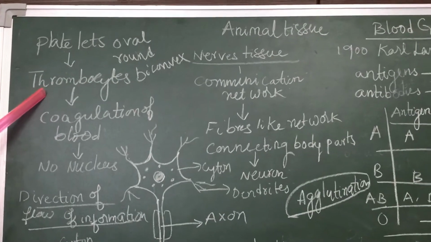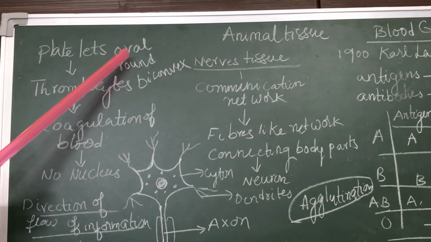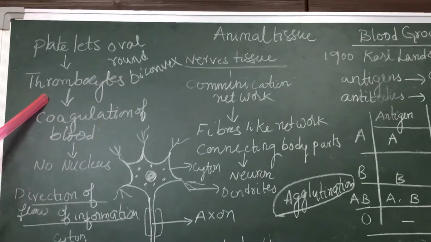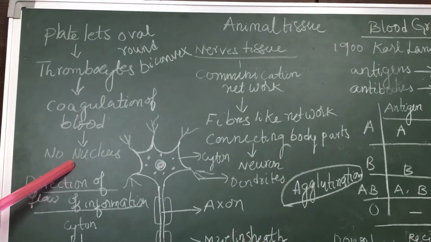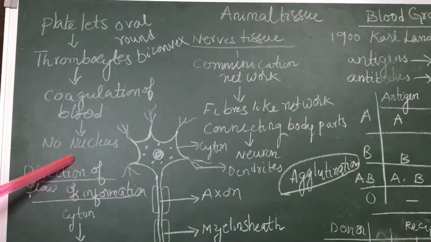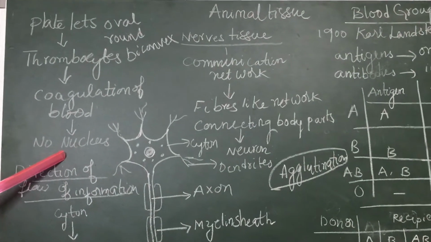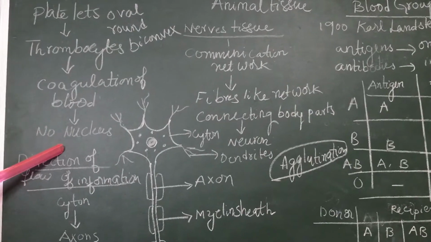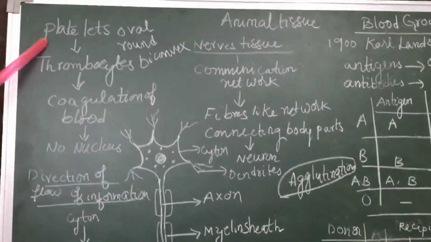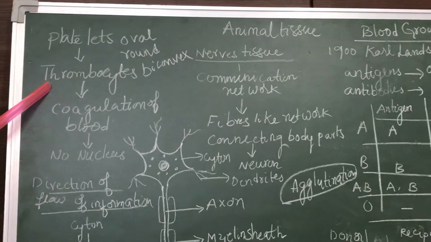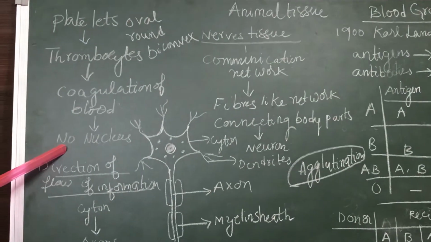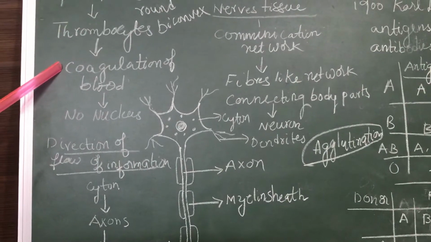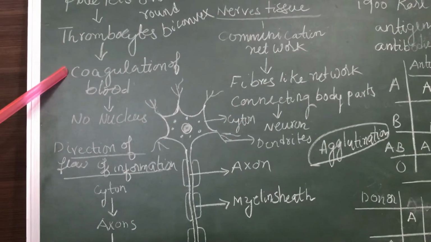The shape of these thrombocytes is oval, round or biconvex, and these platelets or thrombocytes do not have a nucleus. In the previous class we discussed that red blood cells are also called erythrocytes and white blood cells are also called leukocytes. Now platelets are also called thrombocytes, and these platelets do not have any nucleus. The main function of platelets is the coagulation of blood. Coagulation of blood means clotting of blood.